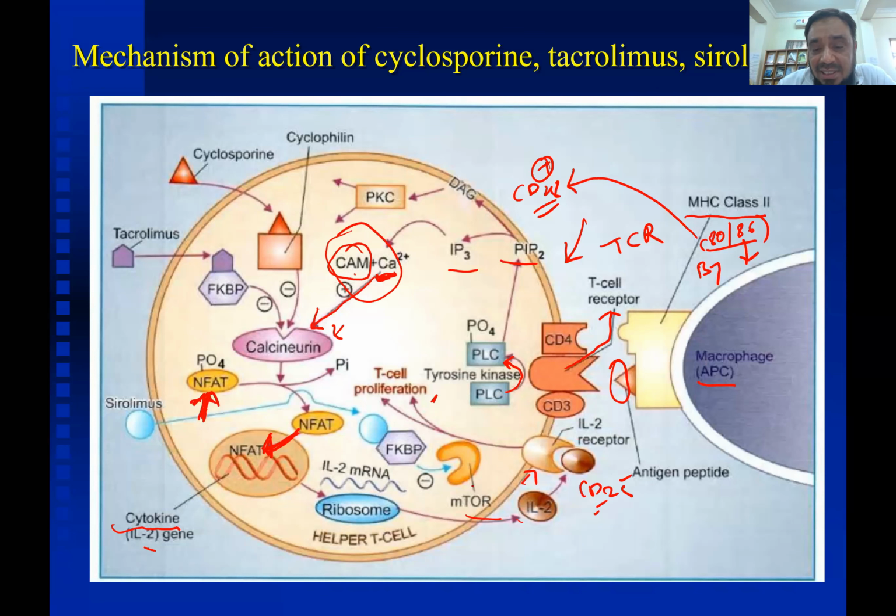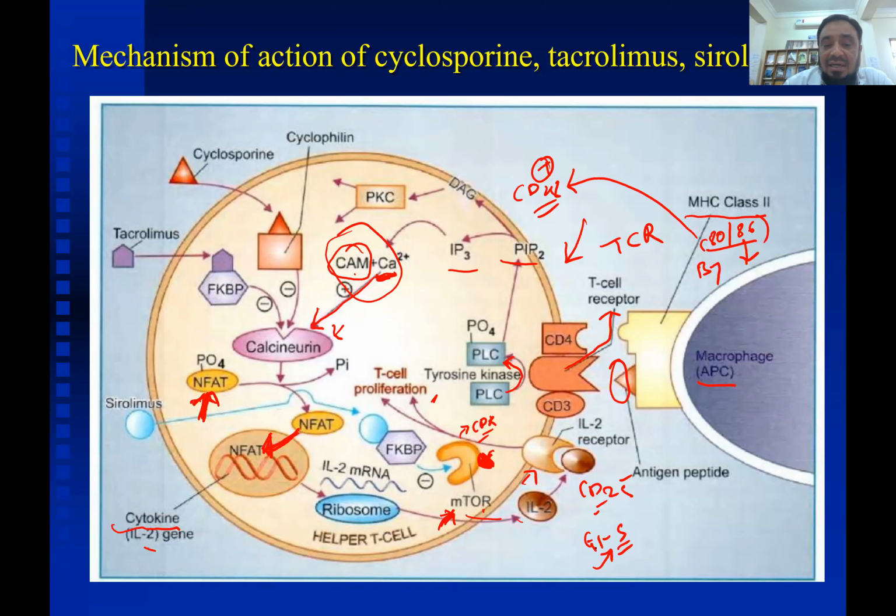So here there is the presence of mTOR, which is the mammalian target of rapamycin, and this mTOR causes the stimulation of kinases, and the cell goes from G1 stage to S stage.